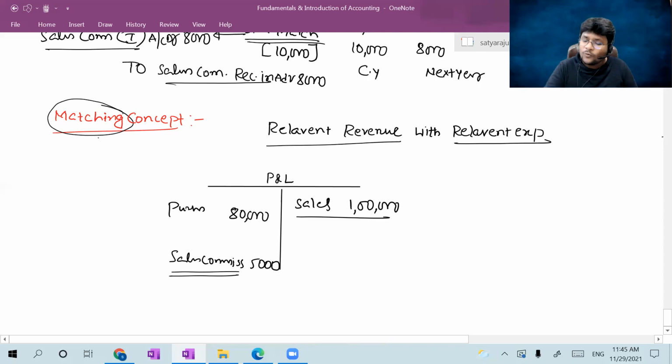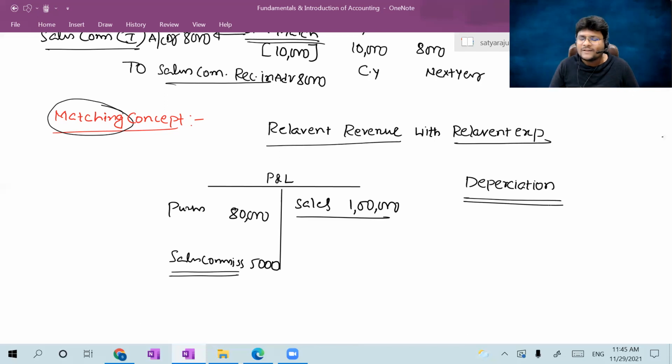That is the reason why you provide depreciation as an expenditure in the books of accounts, even though due to depreciation there is no cash outlay. Depreciation is nothing but a decrease in the value of the asset, right? You are using machinery for production of goods and the building for conducting your business activities, so you are generating revenues by utilizing such assets.